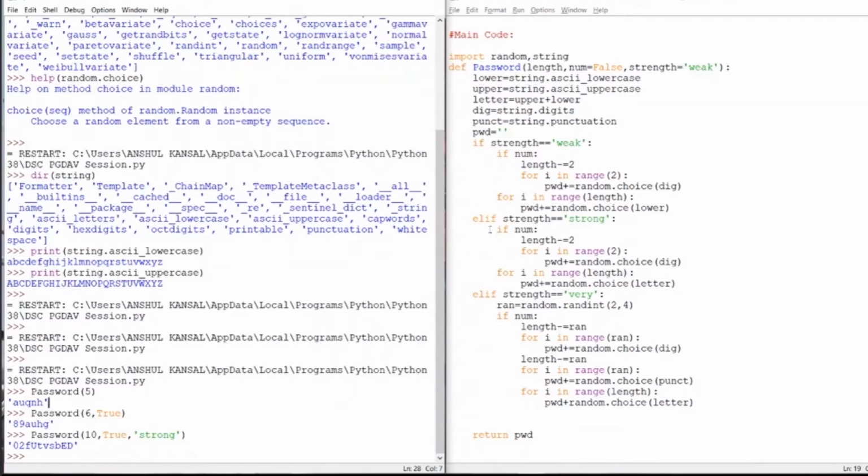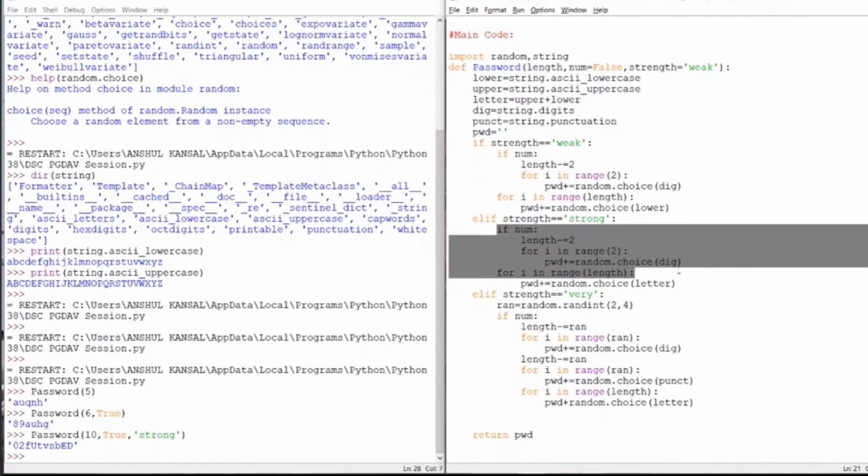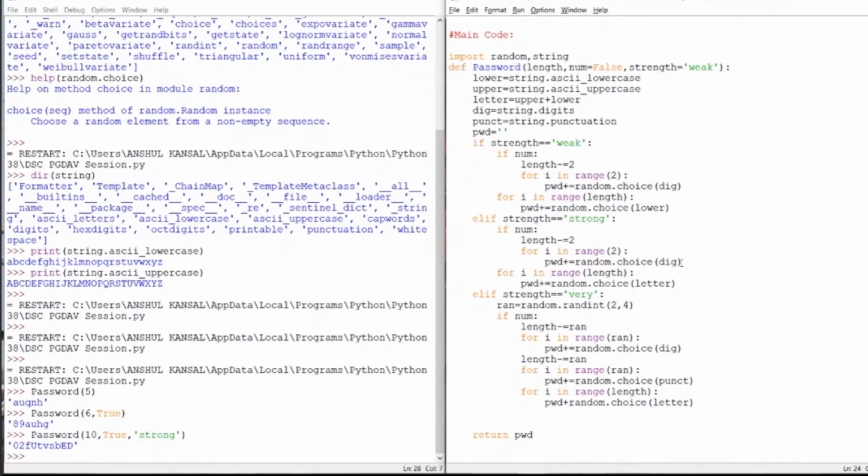So here, if we come back to the code of the strong password, what we see is we have given numerical or num as true. So this if statement for num works, and it chooses some random digits from the dig sequence. What does the dig sequence contain? It contains the numerical values 0 to 9, 0 1 2 3 4 5 6 7 8 9, and it chooses two random integers from that, and that is 0 2.